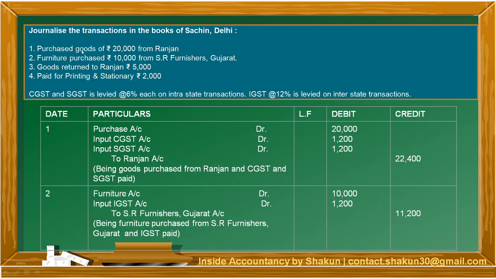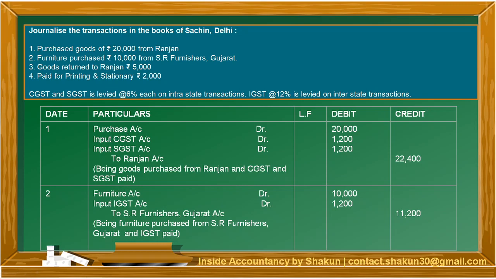Okay, so you have purchased goods from Ranjan. Think of the basic entry first. Your basic entry will be purchase account DR to Ranjan, right? So our basic entry is purchase should be debited with 20,000 and to Ranjan. I'm not writing the amount yet in case of Ranjan. Now, since this is purchase, we know that GST is paid. Since GST is paid, I have to write input along with purchase.